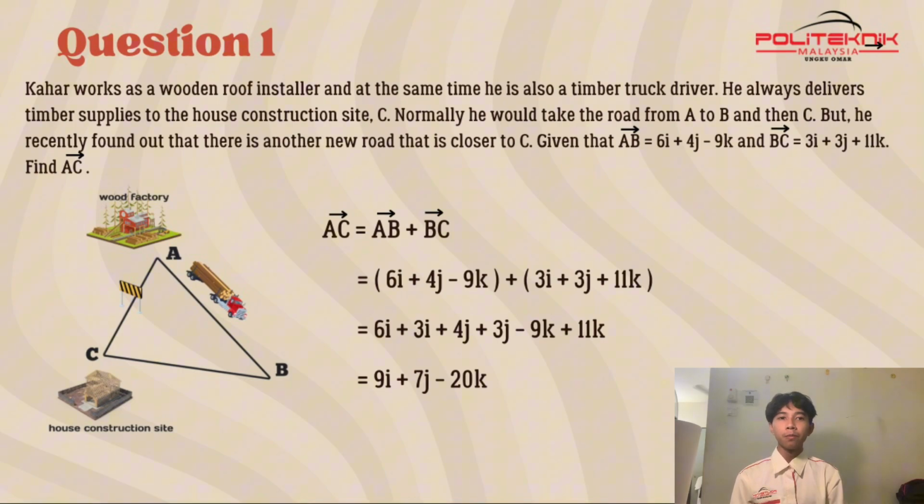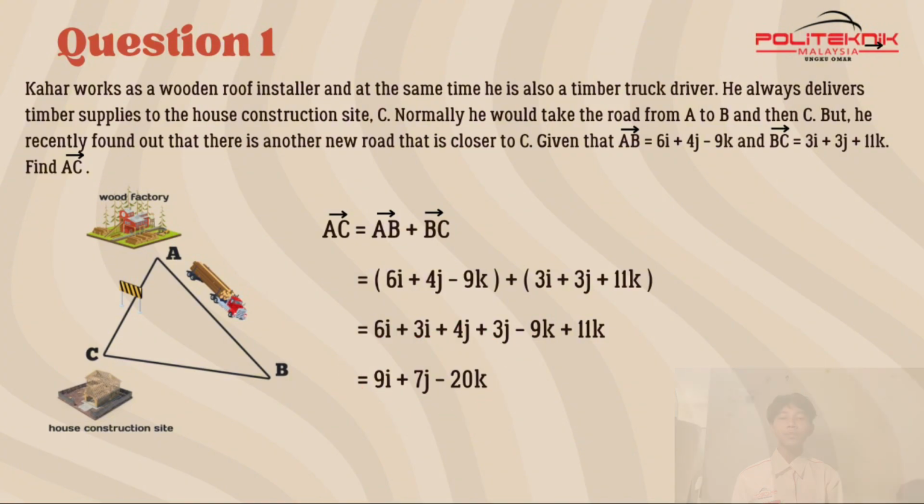Then positive 4j plus 3j, we get 7j. And lastly, negative 9k plus 11k, we get 2k. So vector AC is 9i plus 7j plus 2k.